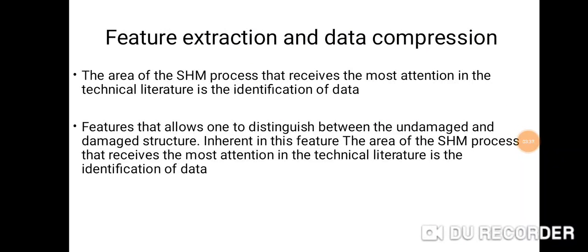Feature extraction and data compression. The area of the SHM process that receives the most attention in the technical literature is the identification of data features that allow one to distinguish between the undamaged and damaged structures.